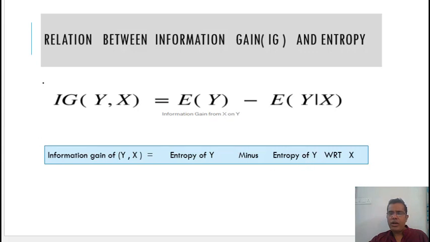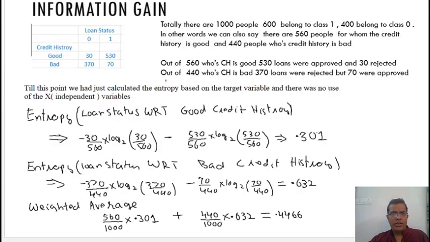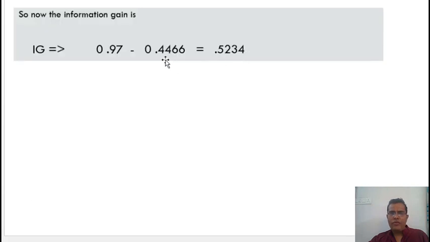Similarly, I can calculate the information gain for each and every x variable, and the variable which has the highest information gain would be the most important one, or would be taken as your root node. So this brings us to the end of our knowledge video, and I hope it has given you clarity on how entropy and information gain are calculated and what is the relation between entropy and information gain.